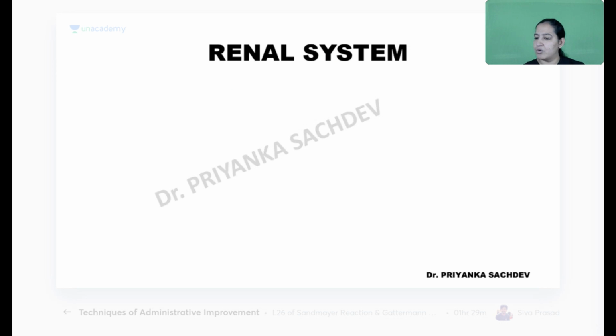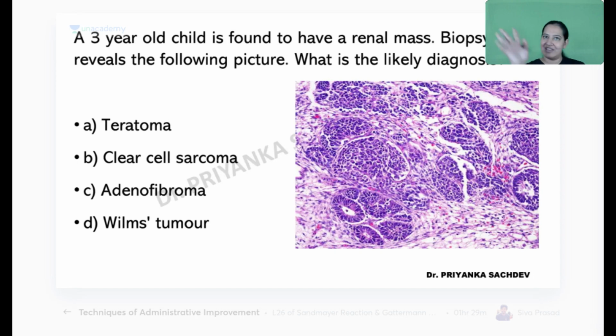So I'm done with GIT also. Coming to the next system, the renal system. Do you want the renal system or the respiratory system first? Which system do you want first? I have breast, renal, respiratory, CNS, MGT, FGT. Vikram is saying any system. So you want renal only, Tariq. Okay, listen, I will go with renal only.